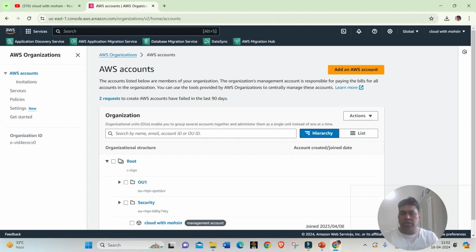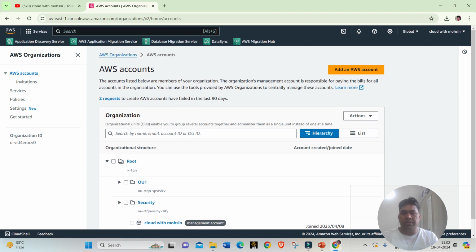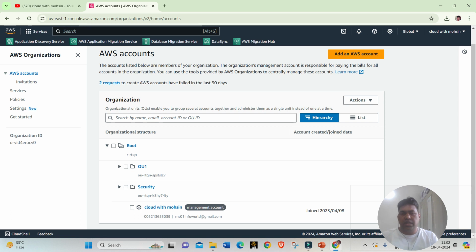Yeah, so this will be the first page or home page. In your case, if you have not configured it, this view will be different. So this is a kind of hierarchy. You can say it is root. At the top we have OU1, security, and my account, cloud with mohsin, and there is a tag as management account. The management account is nothing but the initial account where we started with AWS activities. So this is the initial account. This is my management account, hence it is tagged as management account.